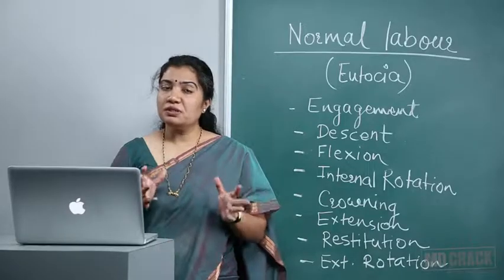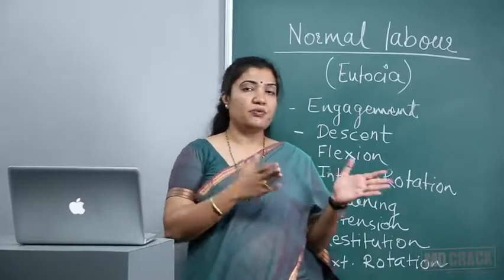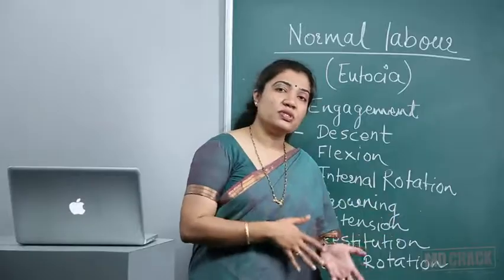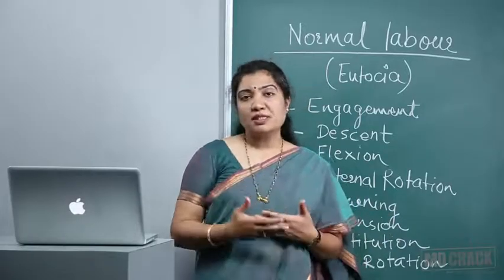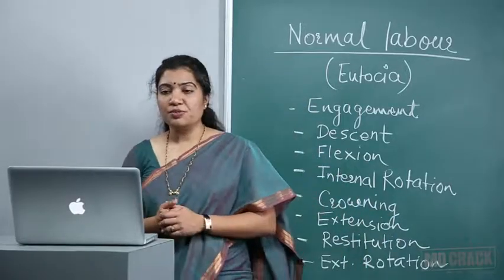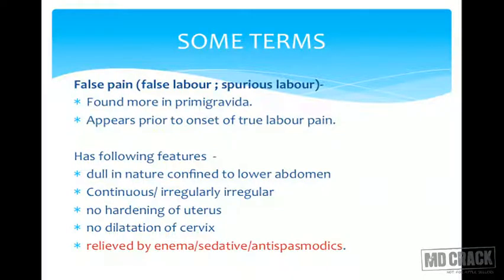Now we have certain terminologies. We need to differentiate whether the patient is in false labor or true labor. So let's understand what these terms are. False pain, that is also called spurious labor. It is found more commonly in primigravidas. It appears prior to the onset of true labor pain. What are the features? The pain is dull in nature and confined to the lower abdomen.